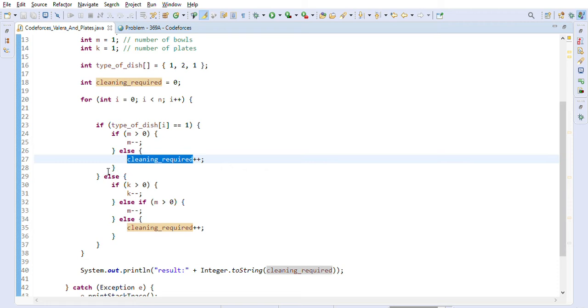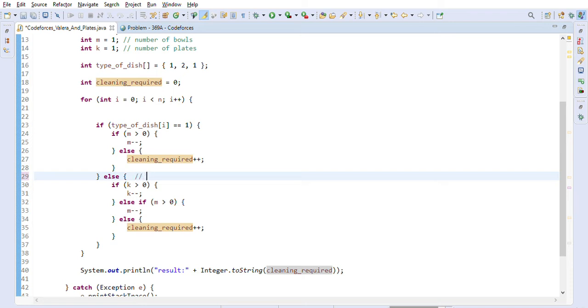And else means he is cooking, what this means basically is he is cooking a type 2 dish, right? For a type 2 dish, in that case we will greedily always try to choose the first plate, right?